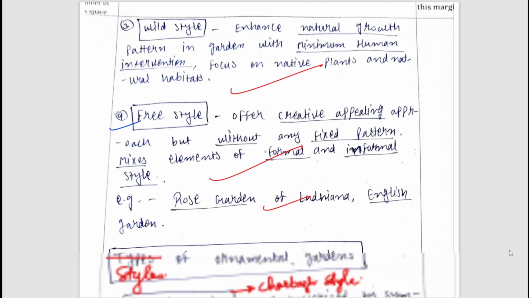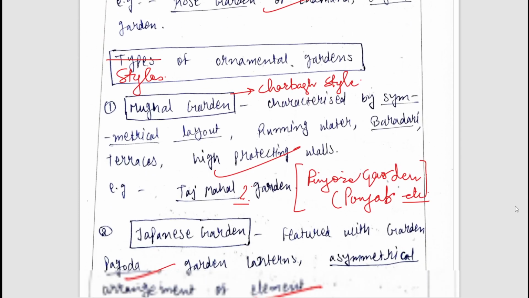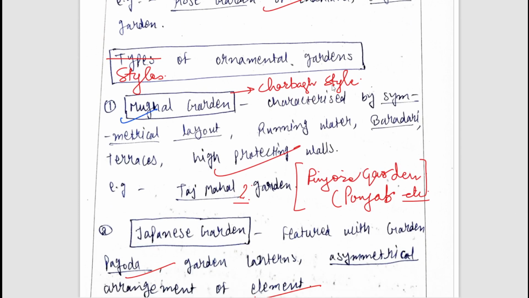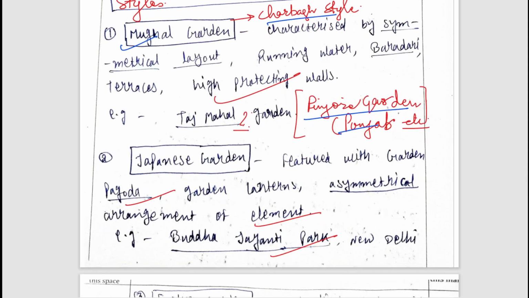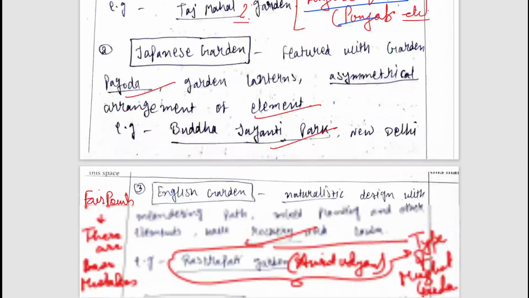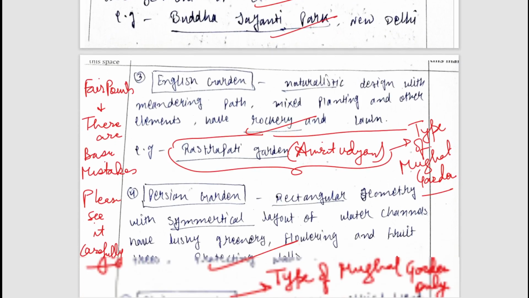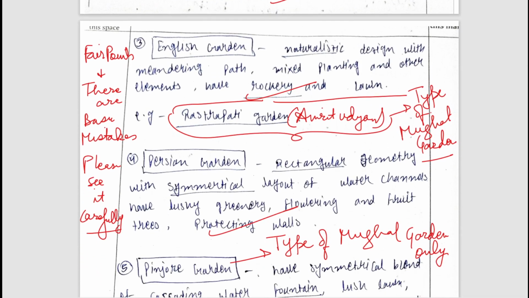Keep this in mind. Now we will see the styles of garden, such as the Mughal garden, which has the Charbagh style and a symmetric layout. There is water in the gardens. For example, instead of writing Taj Mahal garden, the particular gardens have been mentioned, such as Pinjore garden, Shalimar garden, Nishat garden. These are all examples of Mughal gardens. Again, the Japanese garden has been mentioned, which is a type of informal garden. The English garden has been mentioned.